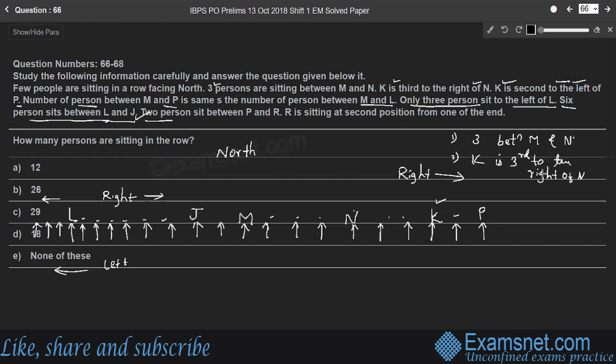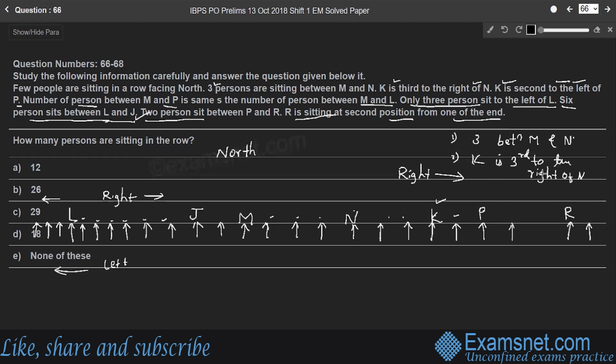Next point, 2 persons sit between P and R, and R is sitting at the second position from one of the ends. Therefore, R has to sit at the second position from the right end, right? So that 2 persons sit between P and R, right? So I'll consider R here, who is sitting at the second position from the right end, right?